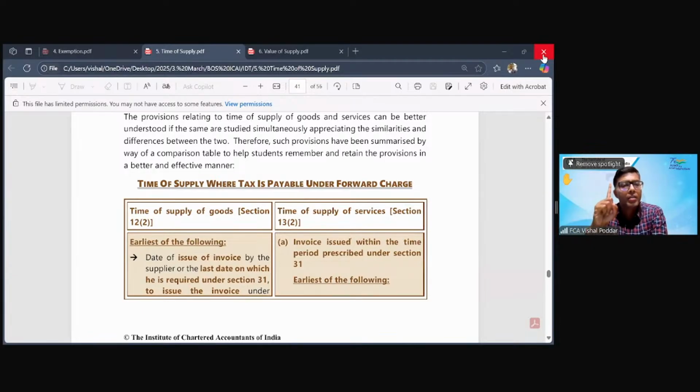For goods, the physical movement. Then for goods and service both, the date when actual document, that is invoice, is prepared. And again, for goods and service both, the date when actual payment happens.